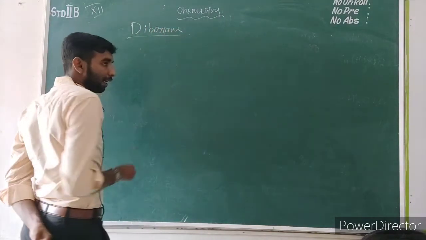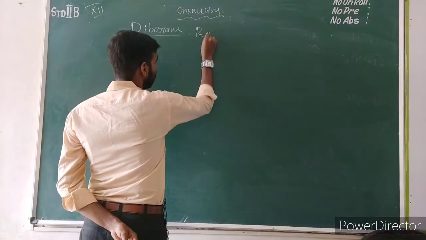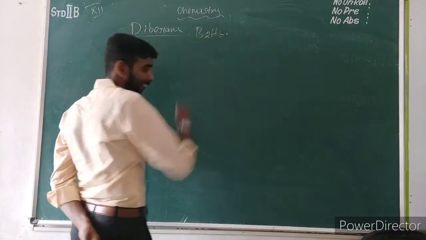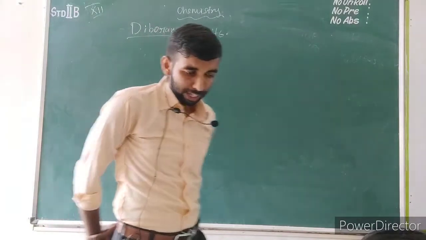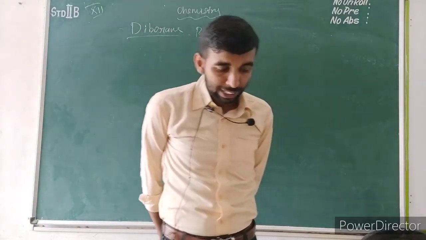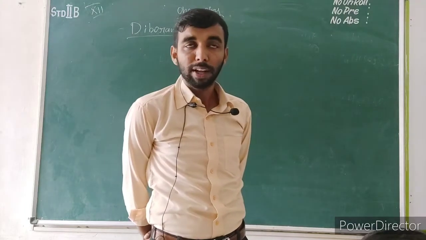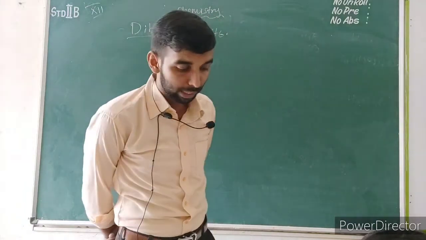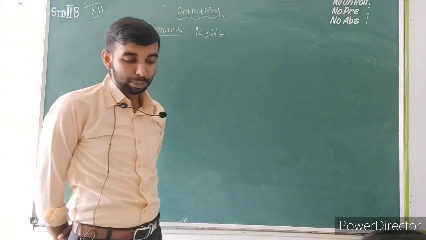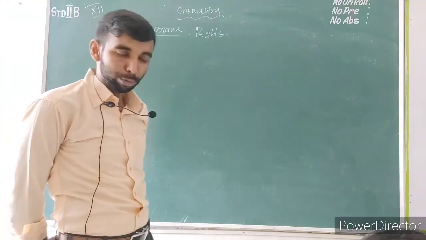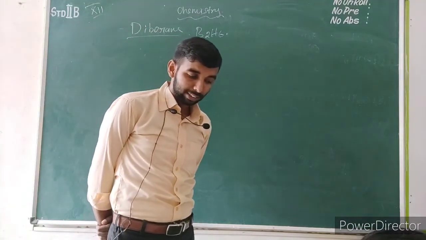The formula of diborane is B2H6. How will you prepare diborane? As discussed here, diborane can be prepared by the action of metal hydride with boron. If the reaction occurs between the metal hydride and the boron, diborane will be formed, as you see in the earlier reaction.